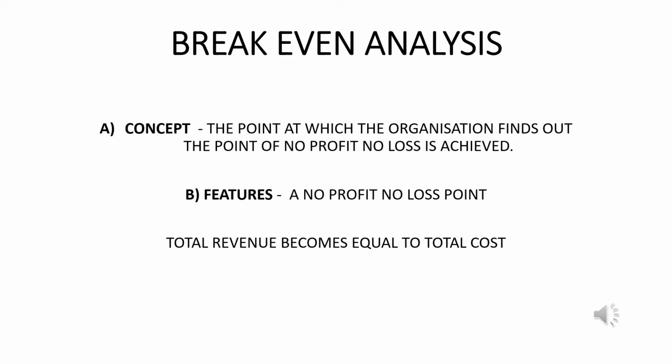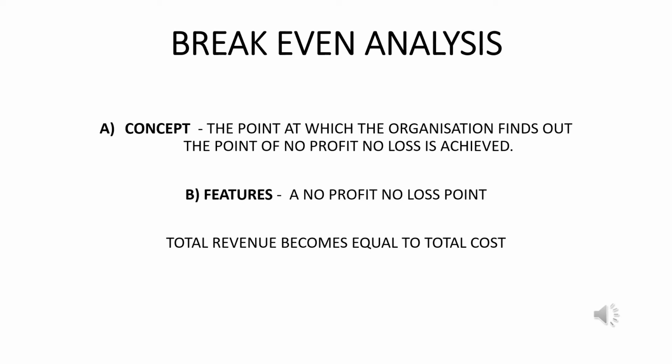In other words, we can say no profit, no loss can be turned into another term: total revenue becomes equal to total cost. In a simplified way, this is the point at which the total income of the organization becomes equal to the total cost incurred by the organization.